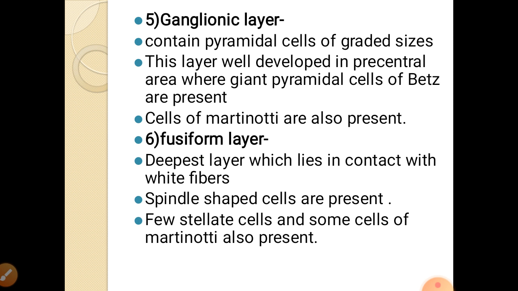The sixth layer from outside to inside is the fusiform layer. This is the deepest layer, which lies in contact with the white fibers. This contains a few spindle shaped cells and a few stellate cells, and some Martinotti cells are present, but mostly the white fibers arise from here, that is the axons or dendrons going out or inside. So this is the fusiform layer.